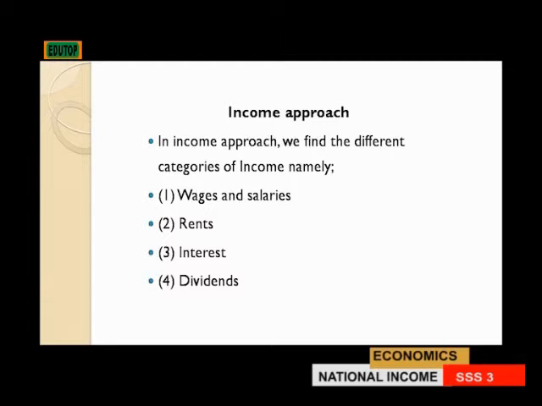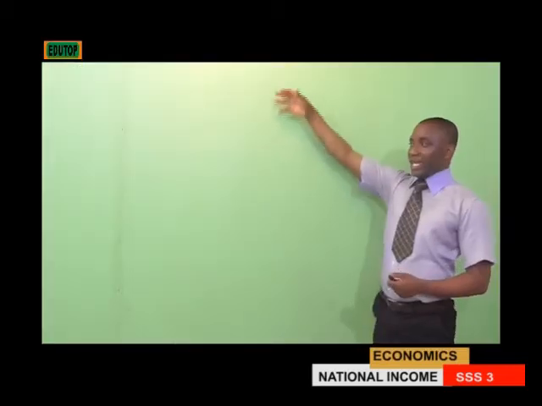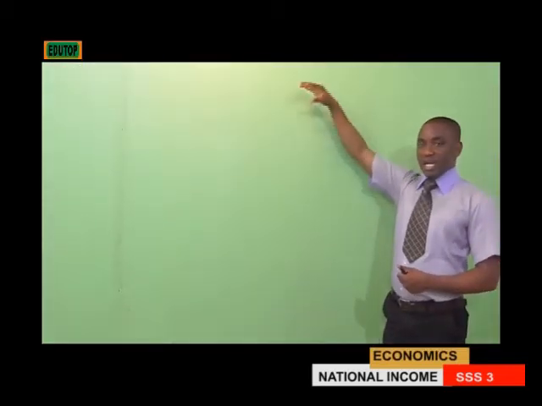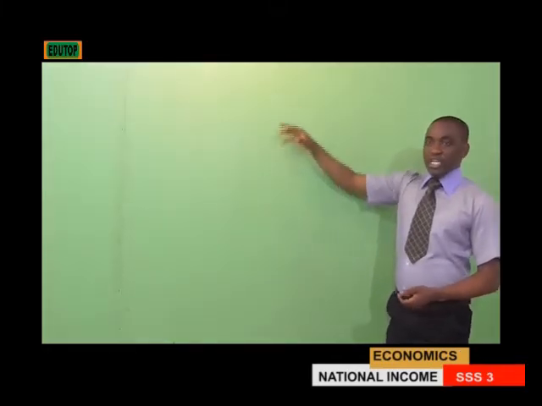Then we have the dividend as well. Also, we have undistributed corporate profits of the companies. Then we have mixed income. We have direct taxes that are collected from the civil servants. We have indirect taxes that are levied on goods and services. We have depreciation. Then we have net income from abroad. Those are the items that are usually included while calculating the GNP using the income approach.